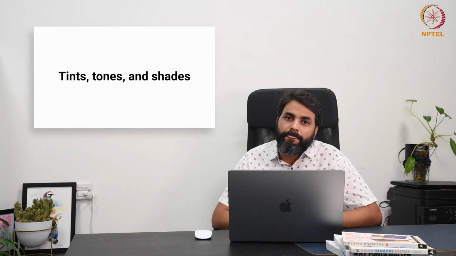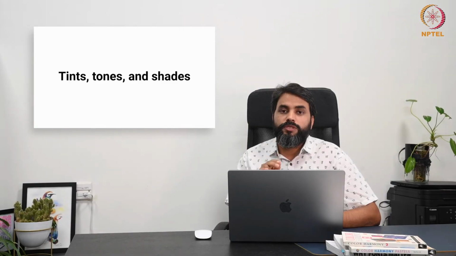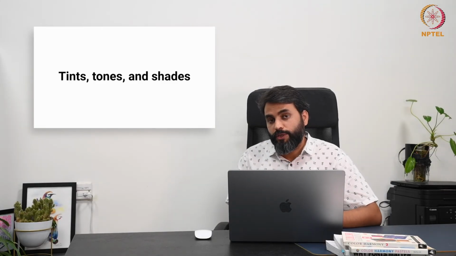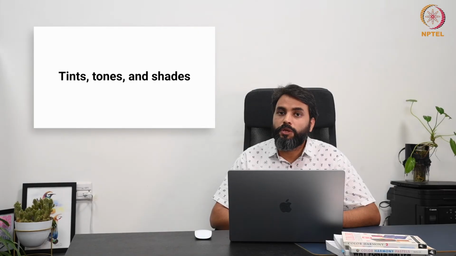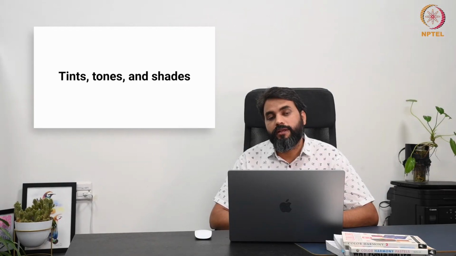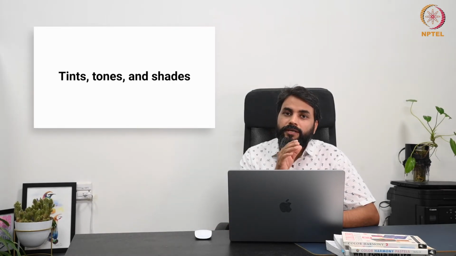Another thing is that adding black to a color creates shades. So you saw tints, tones: tints are made by adding white, tones by adding gray, and you create gray by adding black and white. The third is shades, and you create shades by adding black to the color.